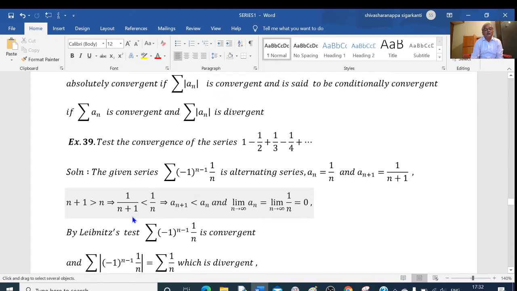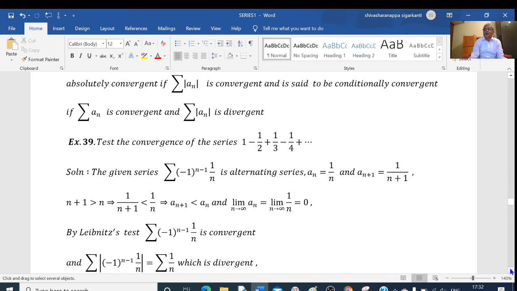This is a_{n+1}, this is a_n. a_{n+1} is less than a_n. The first condition of the Leibniz test is satisfied. And the second condition: consider the limit of a_n as n tends to infinity. This is equal to limit n tends to infinity of 1 by n. As n tends to infinity, this tends to 0. Both the conditions are satisfied. Therefore, by the Leibniz test, we say that the given series is convergent.